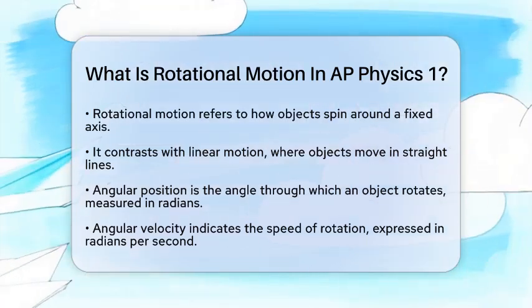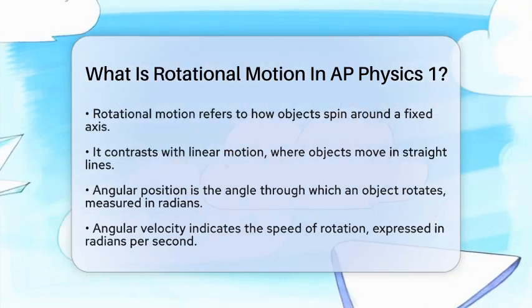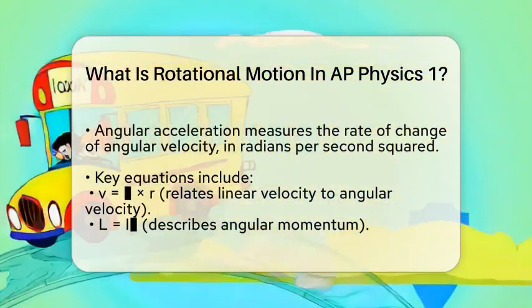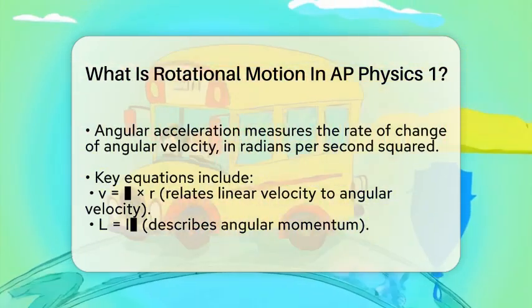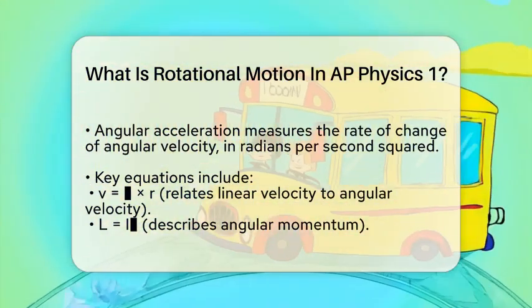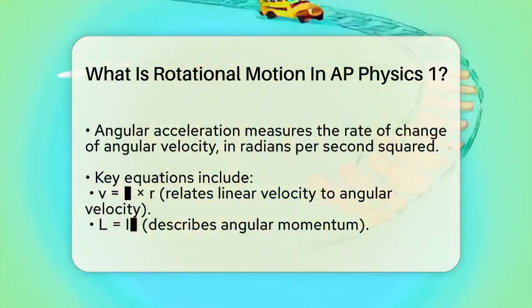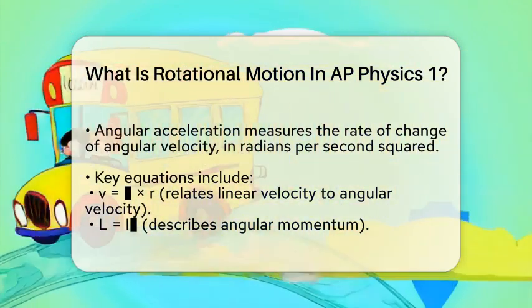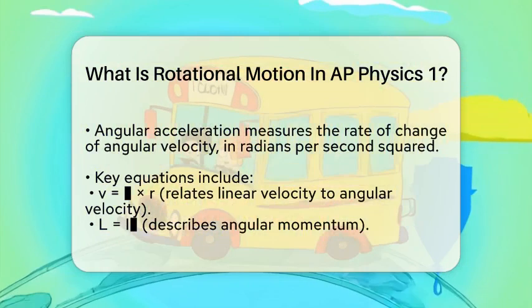Next, we have angular velocity. This tells us how fast an object is rotating and is expressed in radians per second. It's like measuring how quickly a merry-go-round spins. Alongside this, angular acceleration measures how quickly the angular velocity is changing, which is also expressed in radians per second squared. To understand these concepts better, you will come across some important equations.